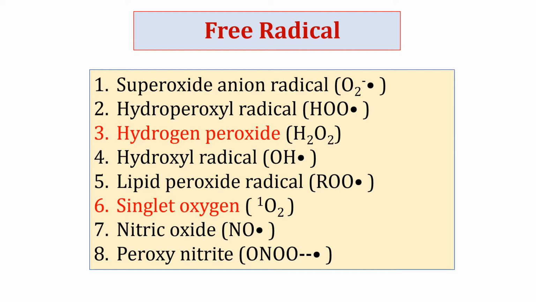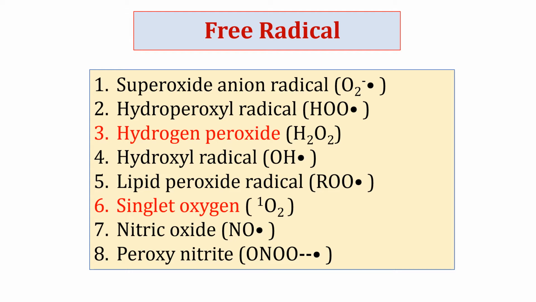Out of all free radicals, hydroxyl radical is the most dangerous because it is involved in lipid peroxidation reactions. Hydrogen peroxide is not a free radical, but it is very reactive. It can be converted into hydroxyl radical in the presence of various metals like ferrous and cuprous, which are present in cell in large amount. Singlet oxygen is also not a free radical. However, because of their extreme reactivity, they are included in the group of reactive oxygen species.